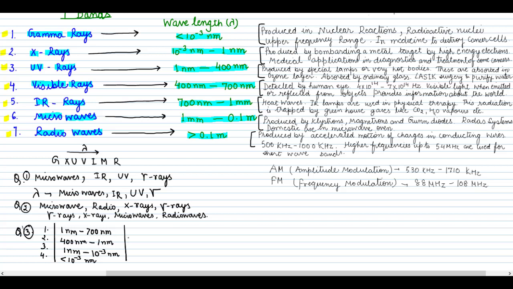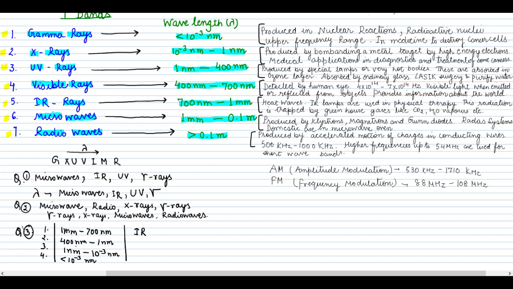And here you have to write down the name of electromagnetic waves. So 1 nanometer to 700 nanometer. You can see that our visible range stops at 700 nanometers, so it will be next to the visible range. That is IR, 700 nanometer to, it should be millimeter here. So that should be our IR range, that is 700 nanometer to 1 millimeter. Simply write down IR here, that is the infrared rays.